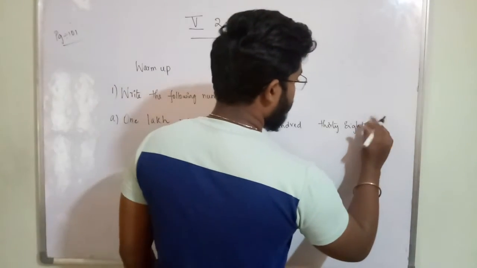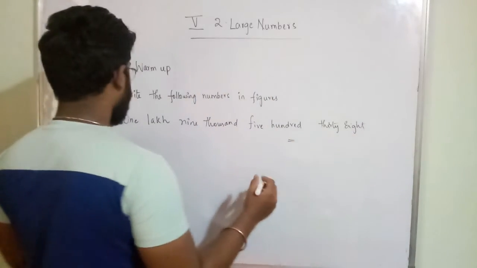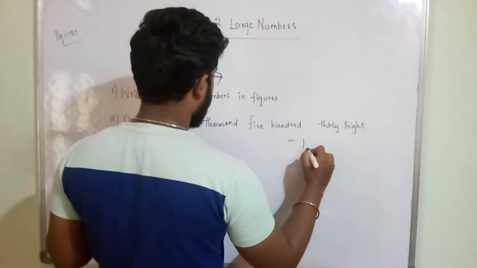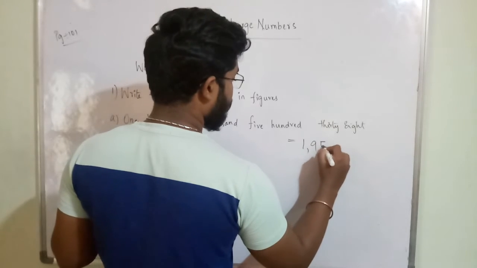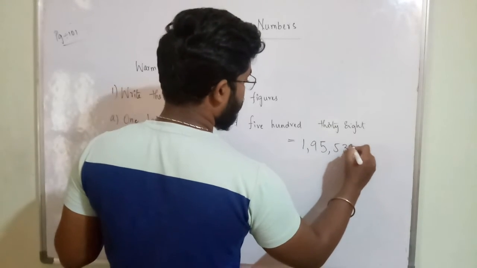So for this I am writing the answer, 1,09,538. This is the answer.